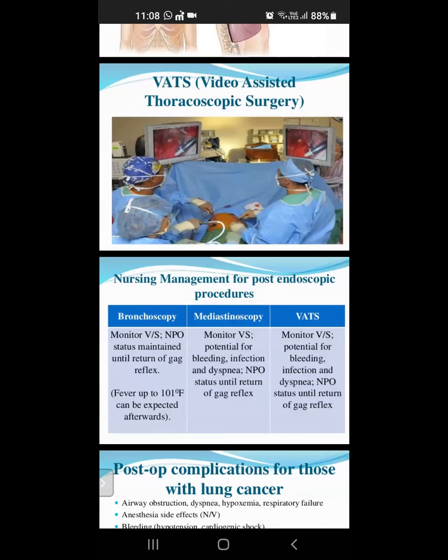And mediastinoscopy means monitor vital signs, potential for bleeding, infection, and dyspnea, and NPO status until return of the gag reflex. Same as VATS also: monitor vital signs, potential for bleeding, infection, and dyspnea, nil per oral status until return of the gag reflex. That is the nursing management of post endoscopic procedure.